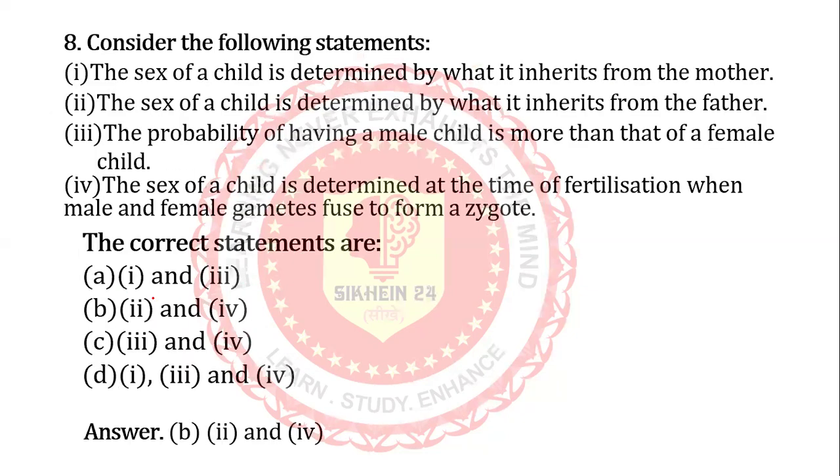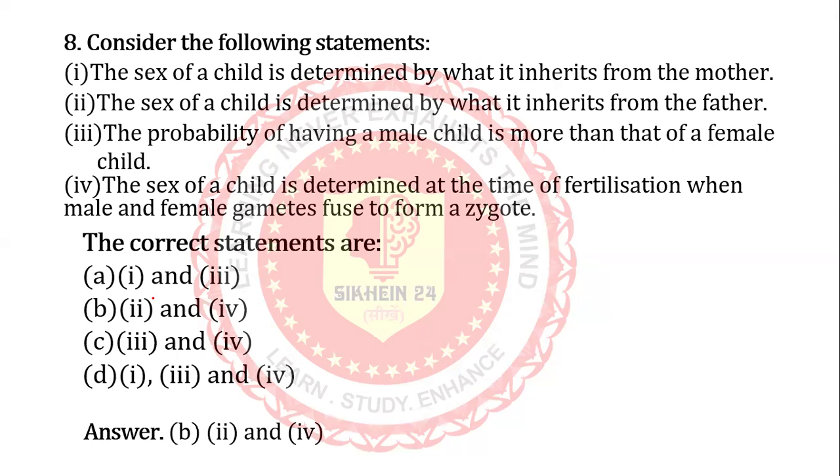Next question. Consider the following statements given. 1. The sex of a child is determined by what it inherits from the mother. 2. The sex of a child is determined by what it inherits from the father. 3. The probability of having a male child is more than that of a female child. 4.